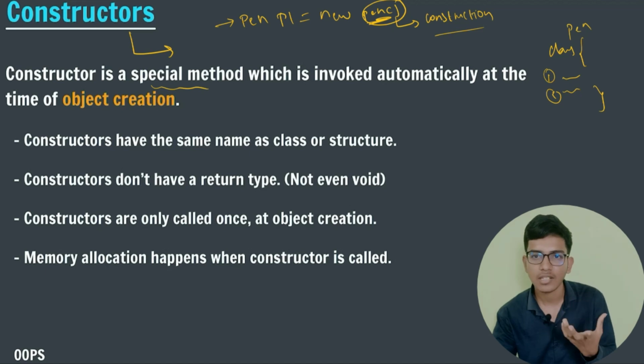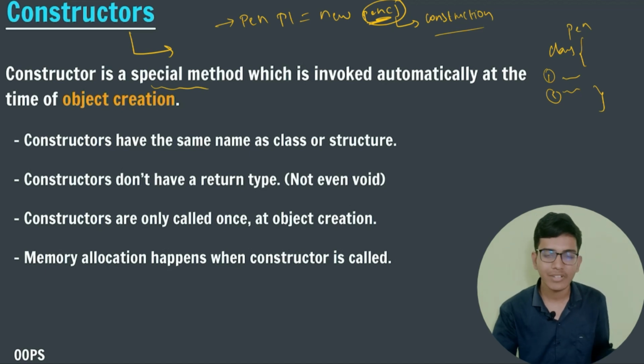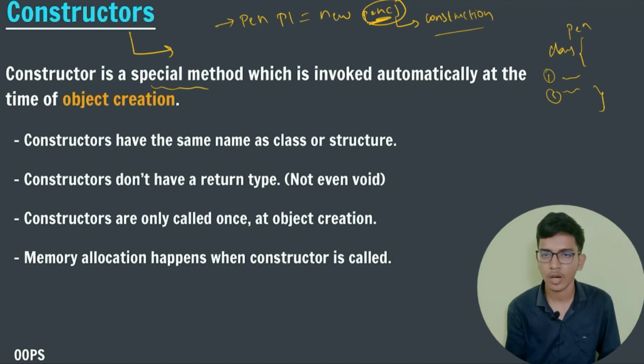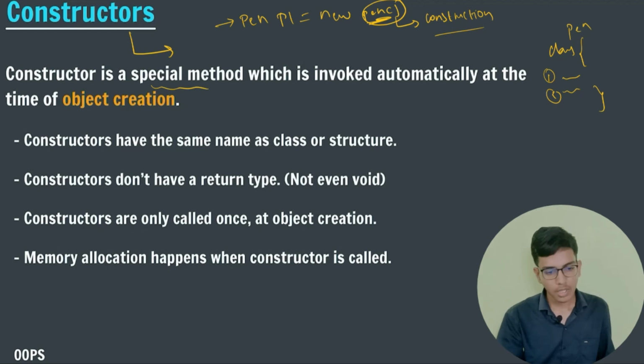In the previous example we have created an object and a class, but we haven't created a particular constructor. Constructors are called or invoked automatically when we create the object of a particular class. Now there are some properties of a constructor.